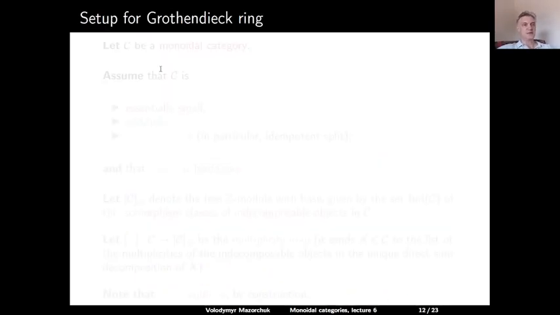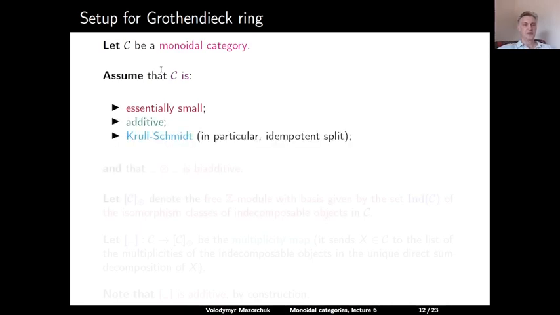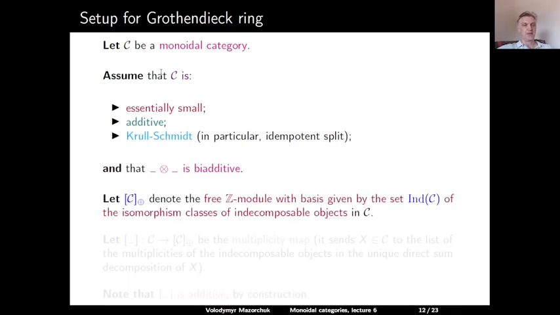Great. Let us now discuss the notion of a Grothendieck ring. We start with the setup. Let C be a monoidal category. Assume that the category C is essentially small, additive, and Krull-Schmidt. In particular, it is idempotent split. Assume also that the tensor product is a biadditive bifunctor.